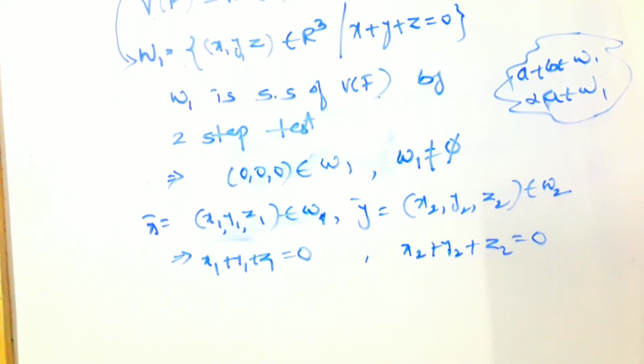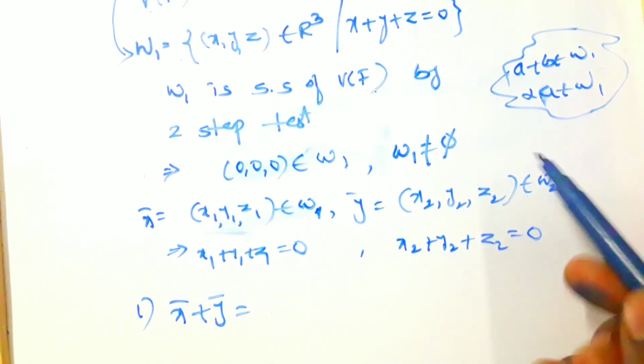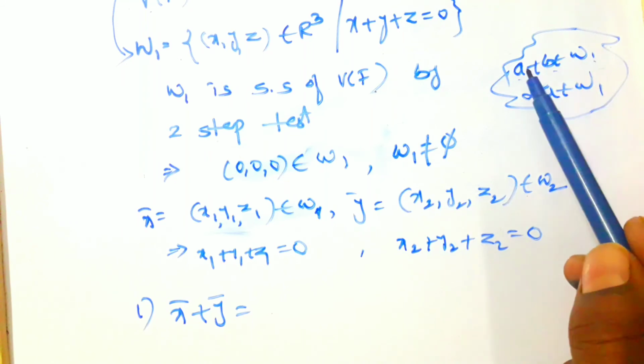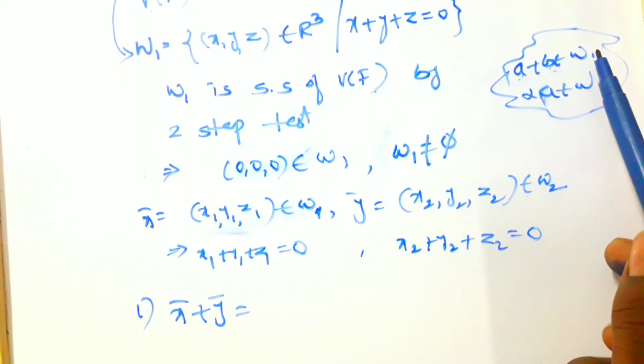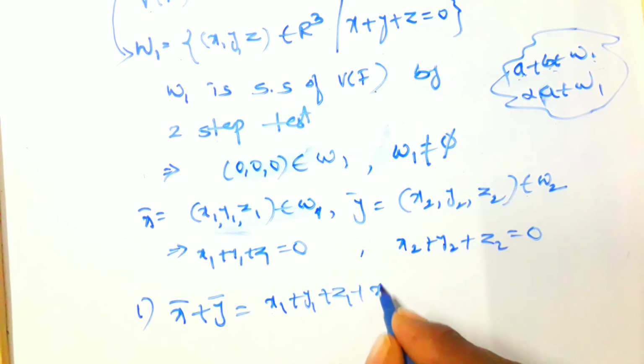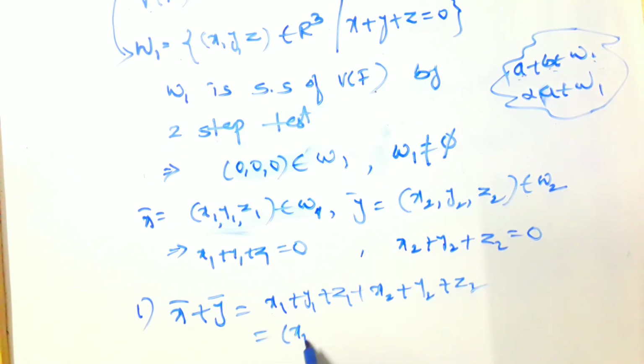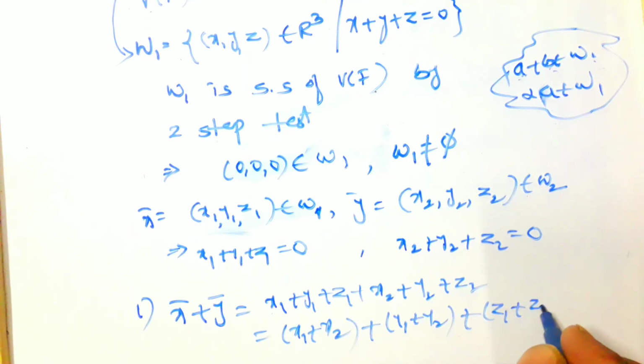Now we will solve the first condition. What is the first condition? Vector addition: x bar plus y bar. Here we have to prove that a plus b belongs to W, where a and b are the two vectors. If the vector addition belongs to W1, then it satisfies the first condition. Here I am taking x bar plus y bar. So what are the elements? x1, y1, z1 plus x2, y2, z2. So the values are x1 plus x2, y1 plus y2, z1 plus z2.